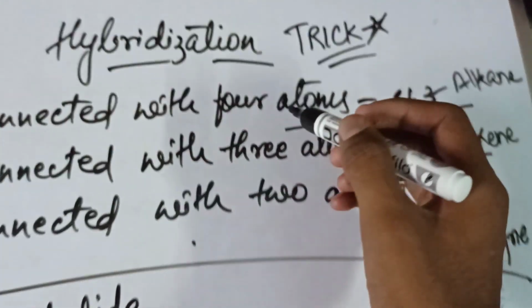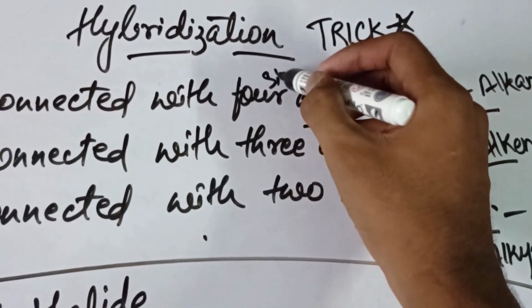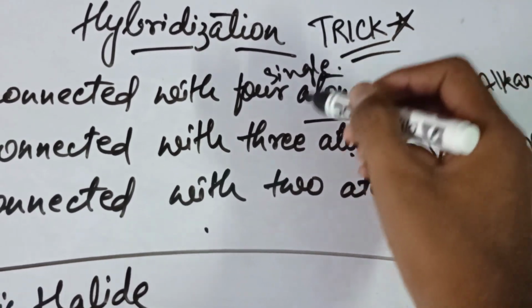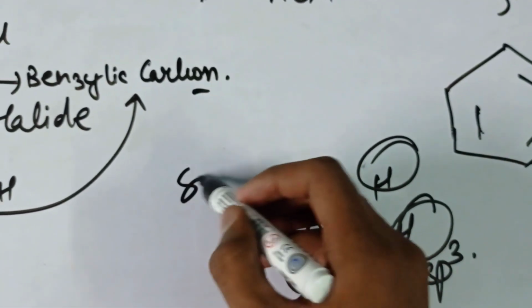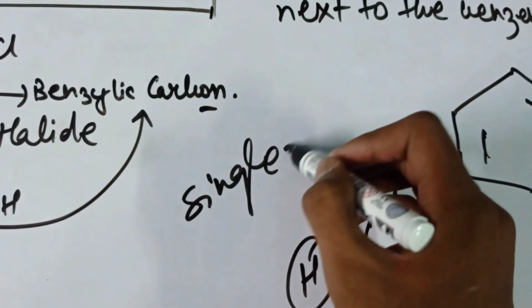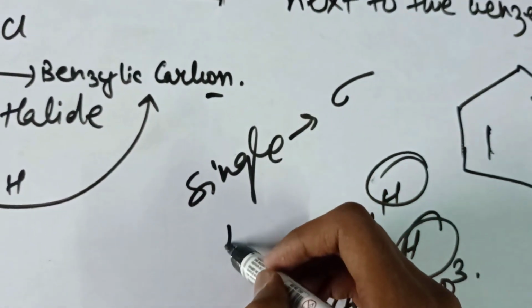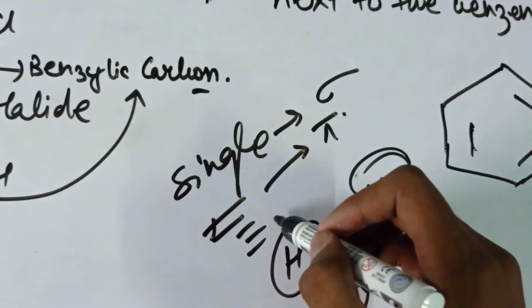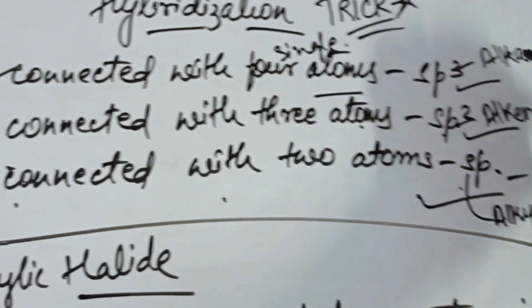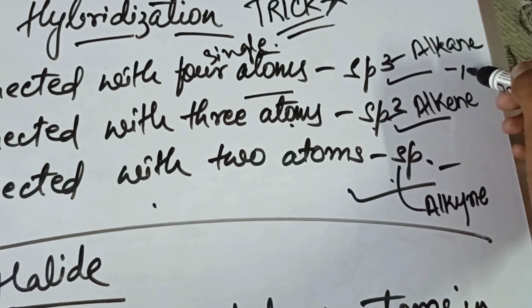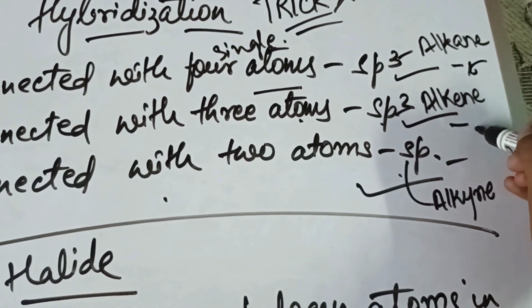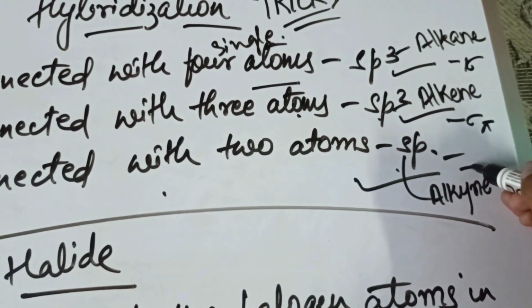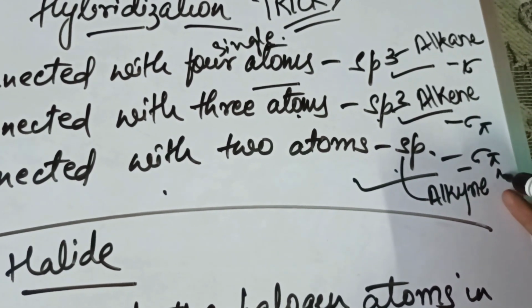So we can also say that single bonds are also called pi bonds, and double bonds are called sigma bonds. Triple bonds are also called sigma bonds. So one sigma bond here, we can have sigma and pi bonds here, and here we can have sigma, pi and pi bonds.